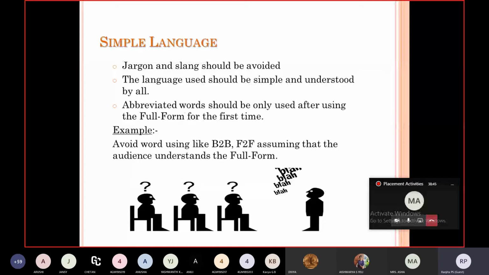Sometimes what happens is you are giving a presentation from one sector and the audience is from a different sector, and you are using shortcut keys for the first time itself, then they won't understand what your thoughts are. So make sure that you use the full form first, and after that you can use the short form.